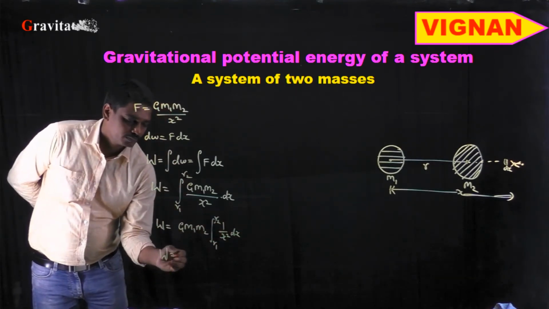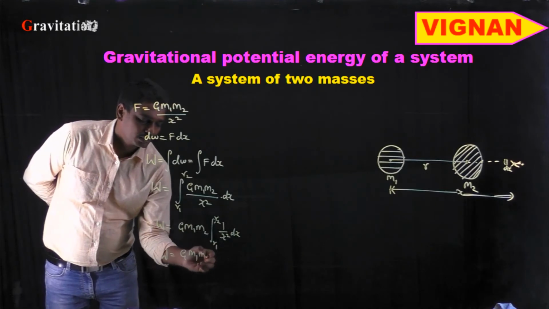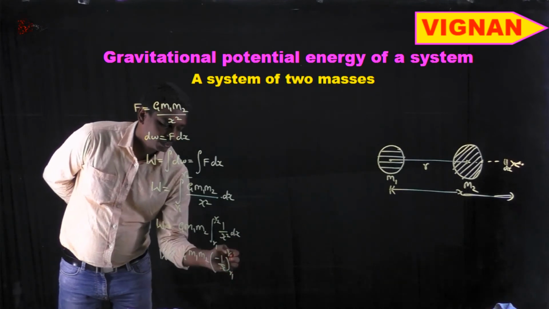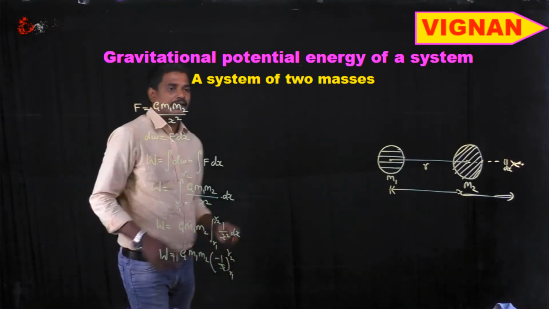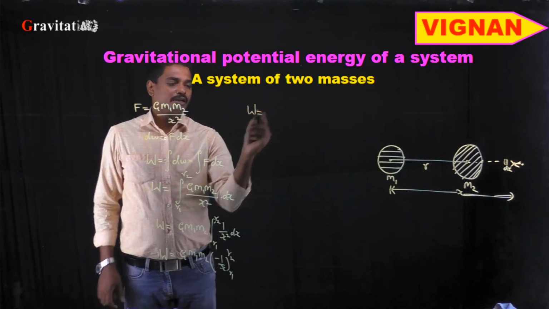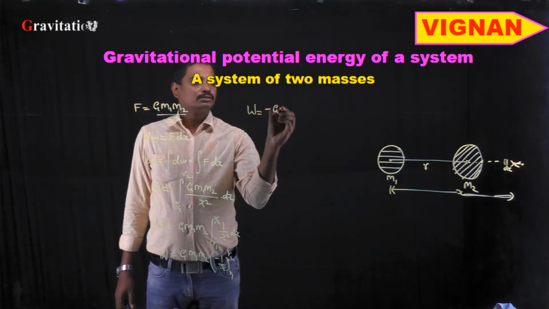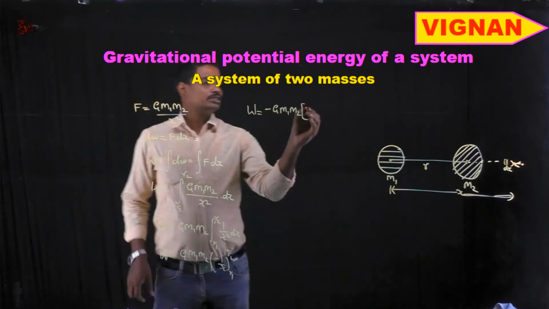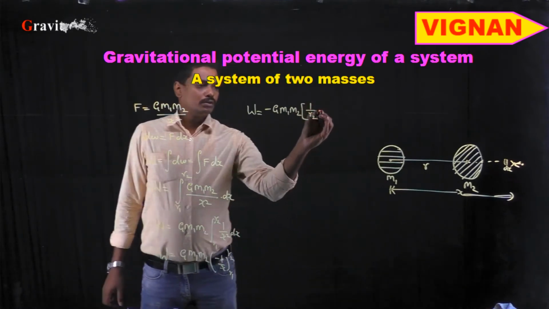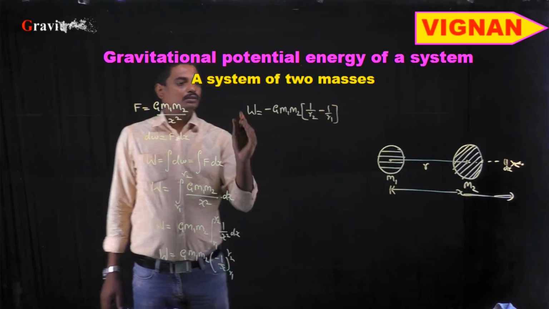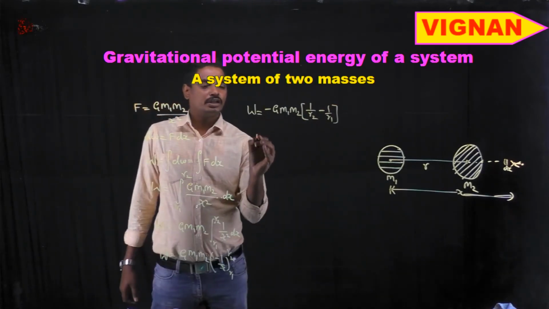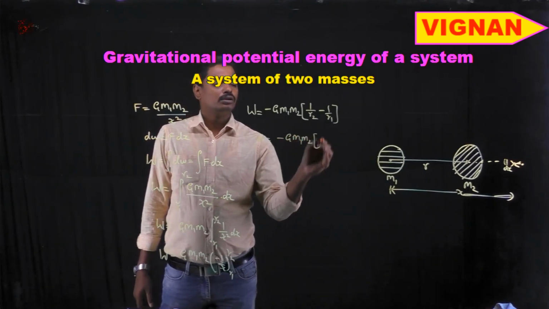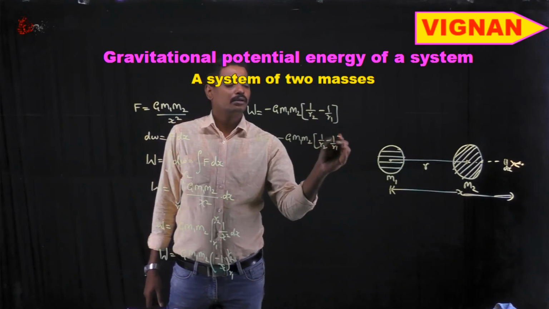So this work done W = G m1 m2 times the integral of 1/x², which is minus 1/x, from r1 to r2. Taking the minus sign common, W can be written as minus G m1 m2 times (1/r2 minus 1/r1). This work done is stored as potential energy U, which is equal to minus G m1 m2 (1/r2 minus 1/r1).